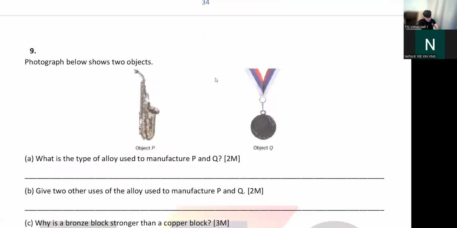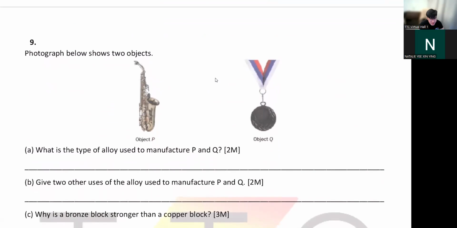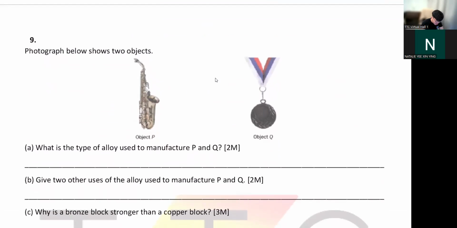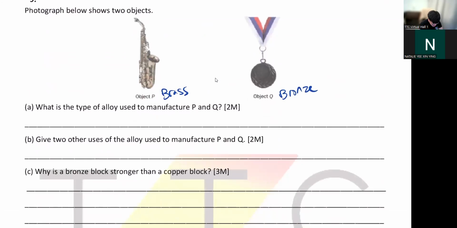Okay, number 9. So this is object P and your Q. Like I said, object P, this is your musical instrument. So P is your brass. And Q is your bronze. So B, two other uses of the alloy used to manufacture P and Q. So what else do we use brass for? Brass can be used to make keys. Your keys are actually yellow.